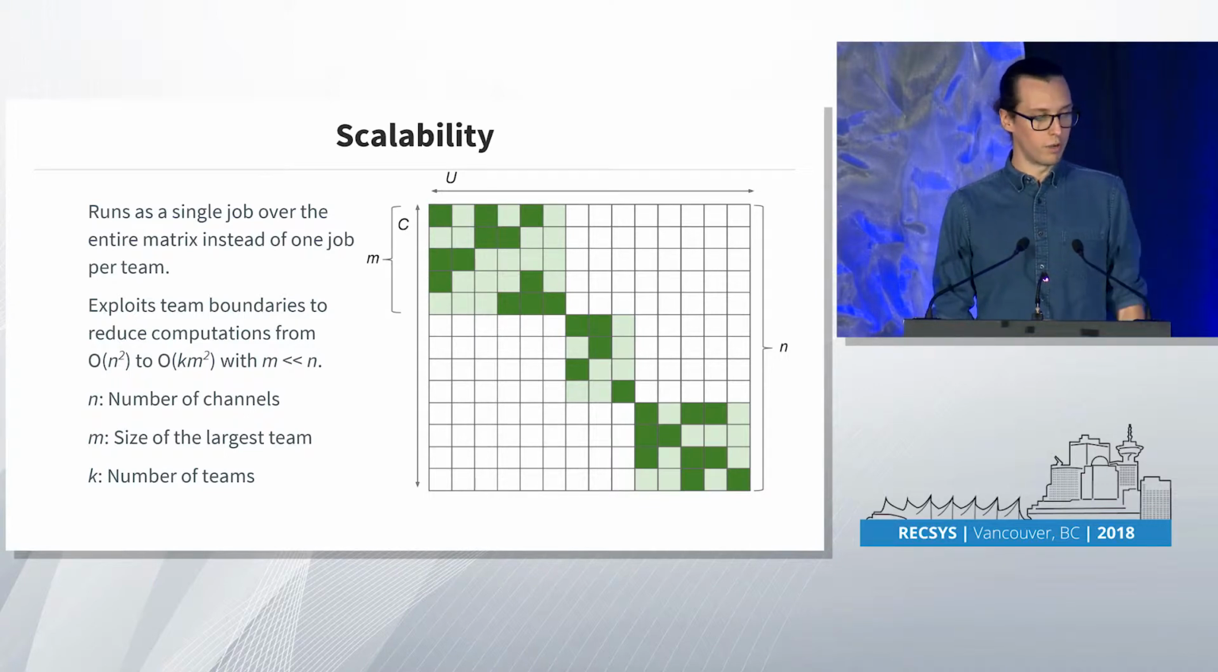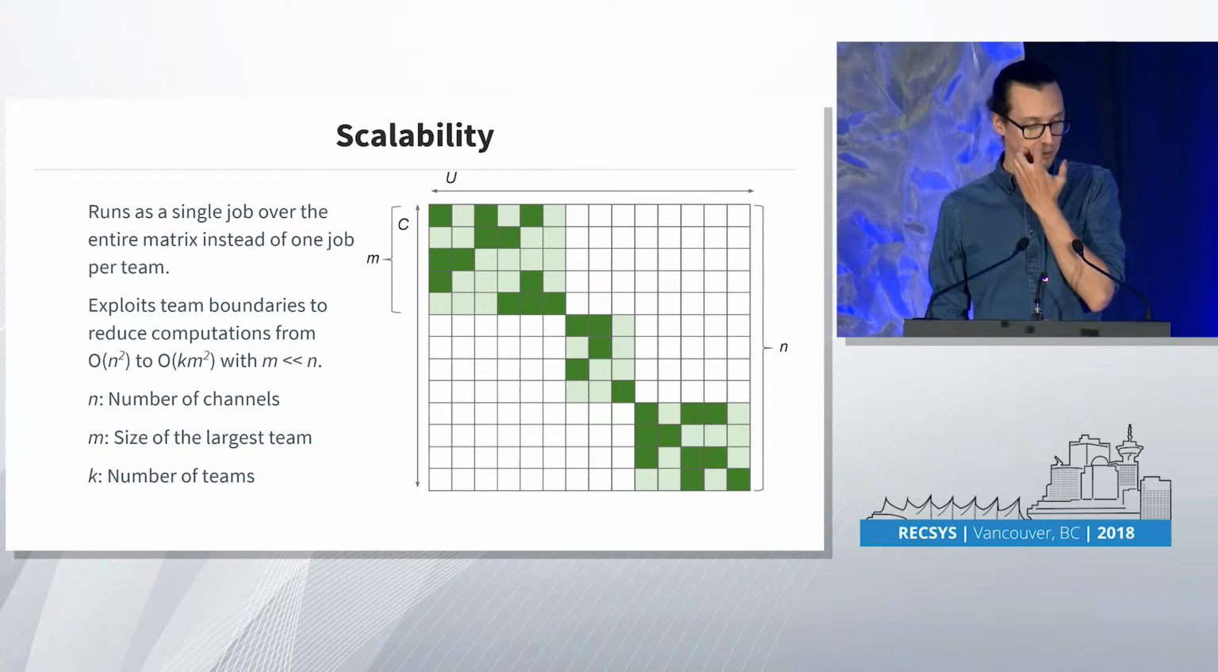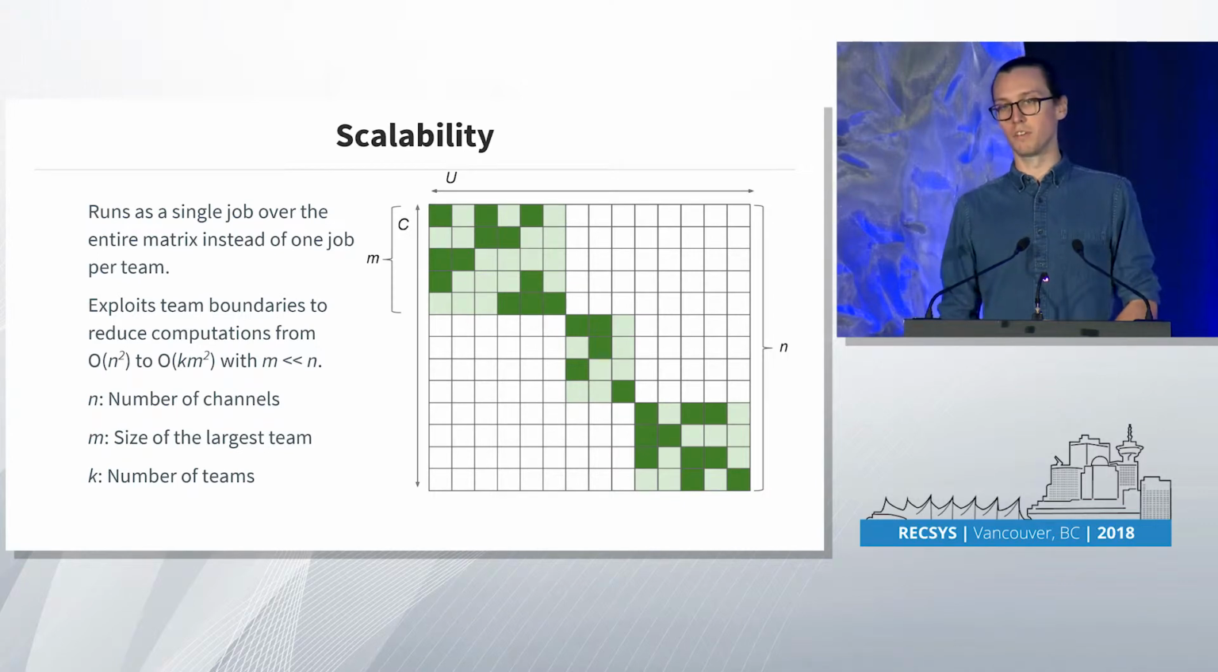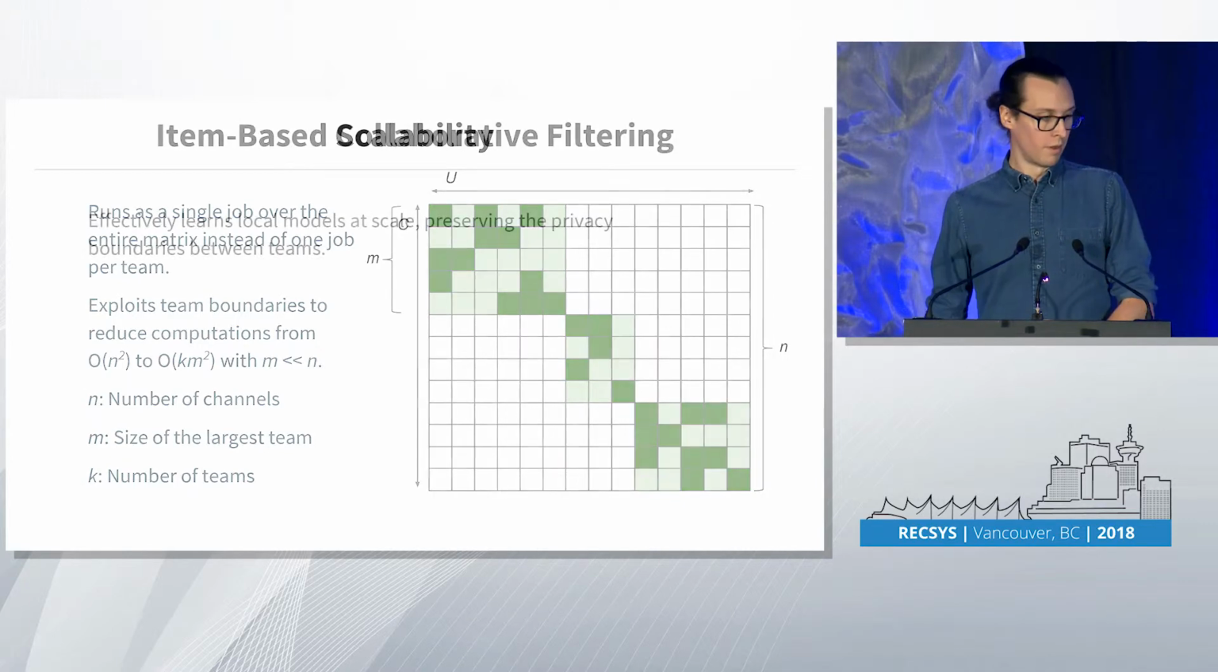And we can exploit the team boundaries in our data to make this a little bit more efficient. Instead of having to compute O of n squared cosine similarities between pairs of channels, we can join on team and only compare channels within the same team. This reduces the number of computations from O of n squared to O of k m squared, where m is much smaller than n. In this case, m is the size of the largest team and k the number of teams. In reality, it's much faster than that, since the majority of teams are much smaller than the largest team.